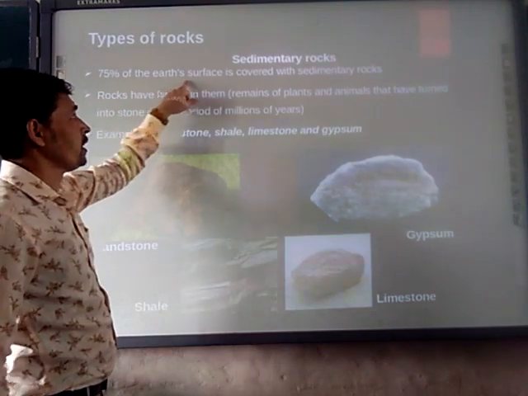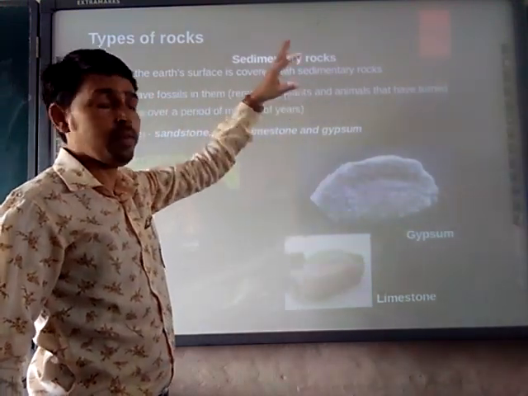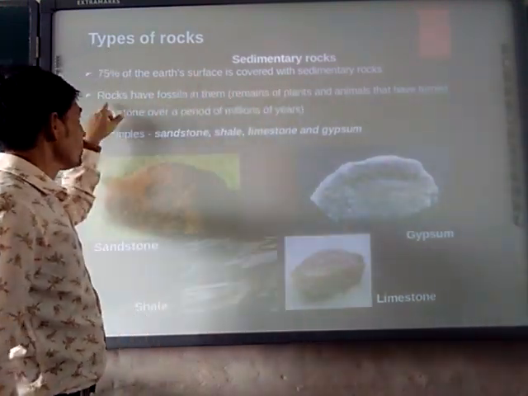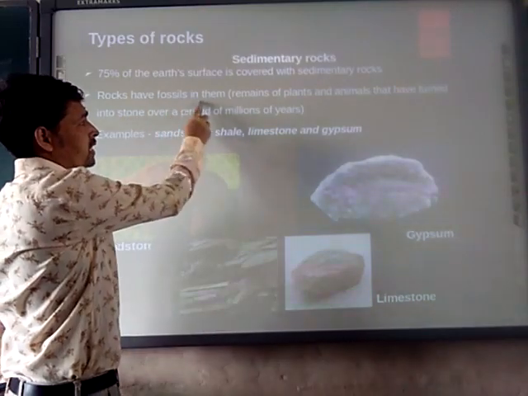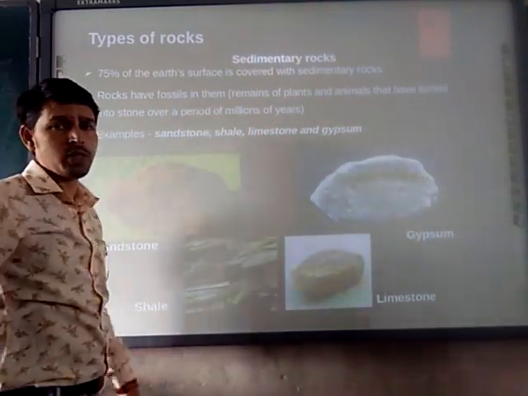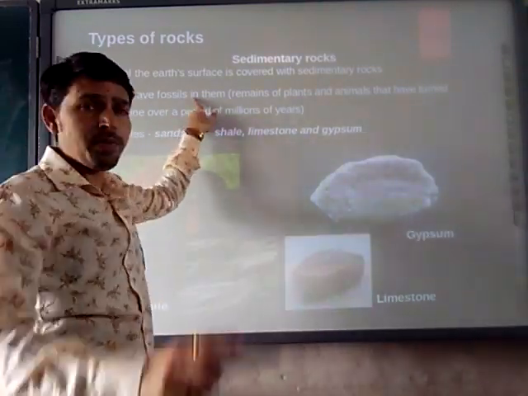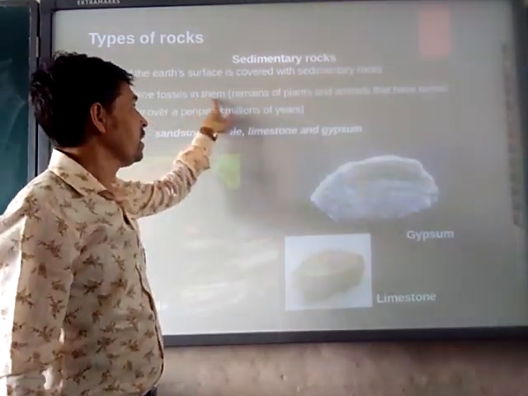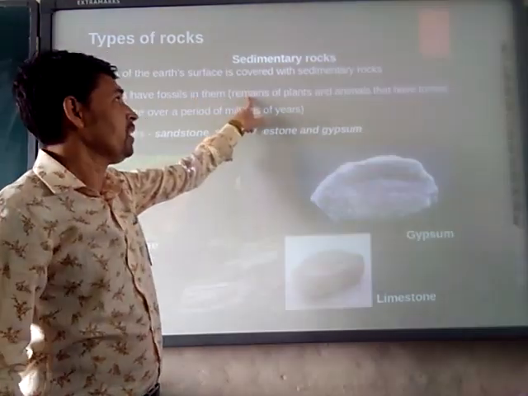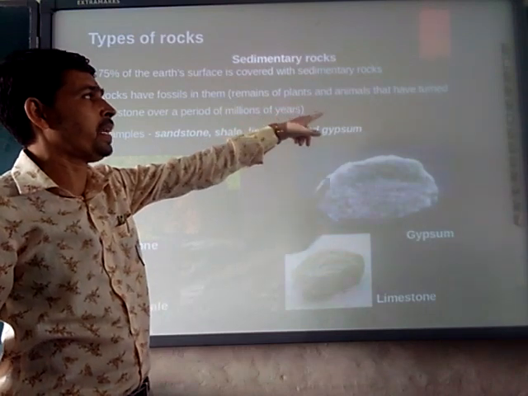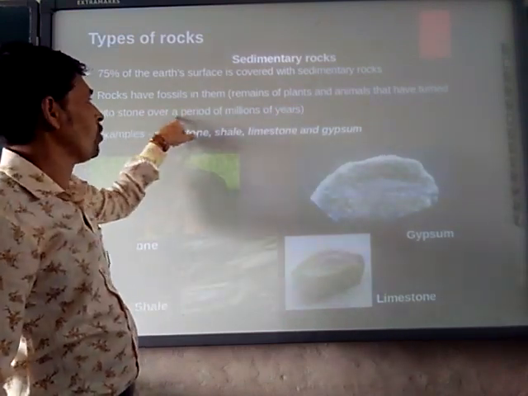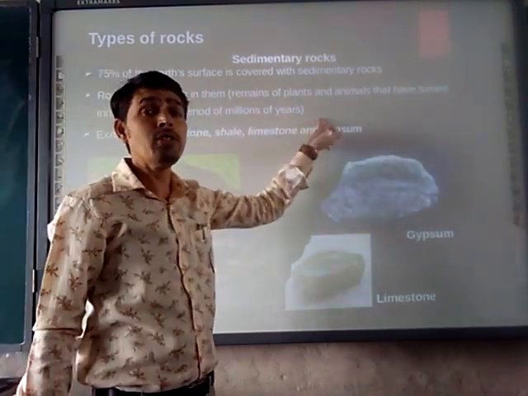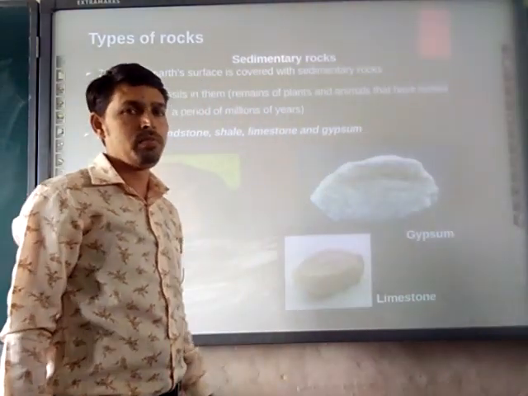75% of the earth's surface is covered with sedimentary rock. These rocks have fossils in them. So what is the meaning of fossil? We will discuss it in upcoming slides. Here, for your information, fossils are the remains of plants and animals that have been turned into stone over a period of millions of years.